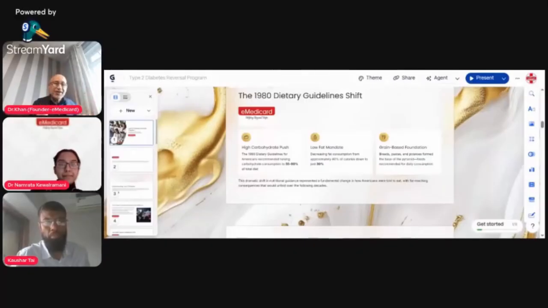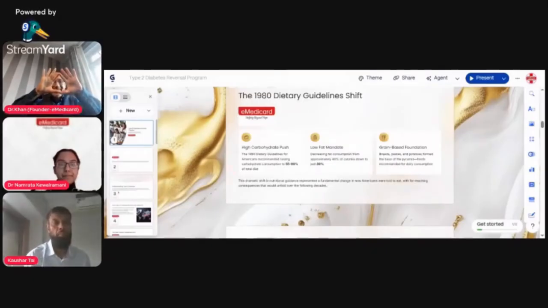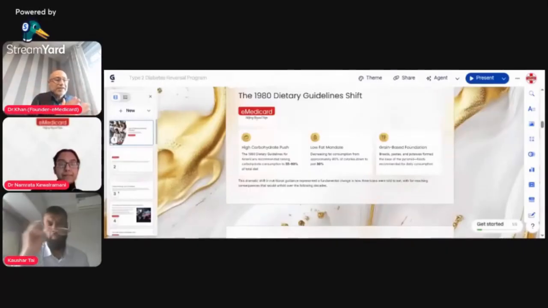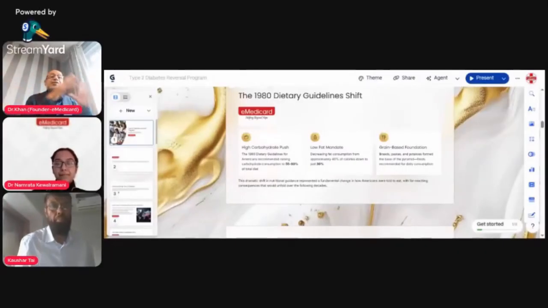They pushed carbs, and what they did with the pyramid, the base of the pyramid, if you see the food pyramid, they said you can have a lot of breads, pastas, and potatoes. This is what they said, which is not a good guideline. But on the basis of that, the whole industry shifted. The caterers, the food industry, they shifted the whole focus from healthy fats to breads, pastas, and potatoes. That's why you see so much abundance of chips in every takeaway. Thanks to the American Diabetic Association.